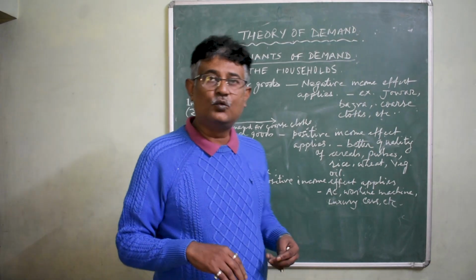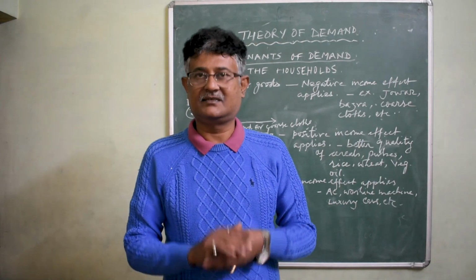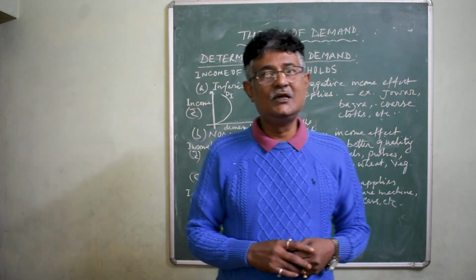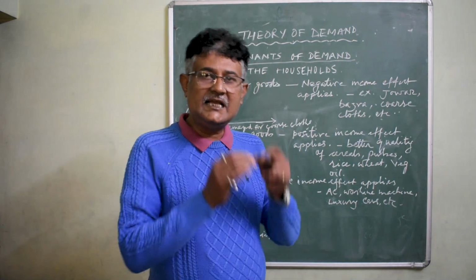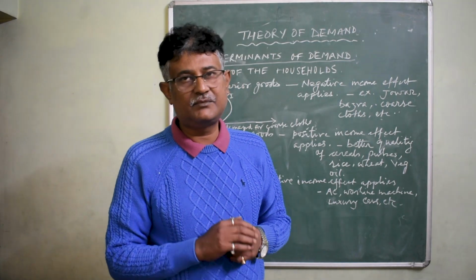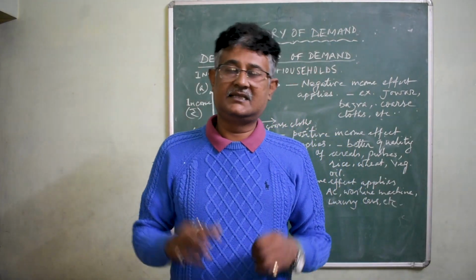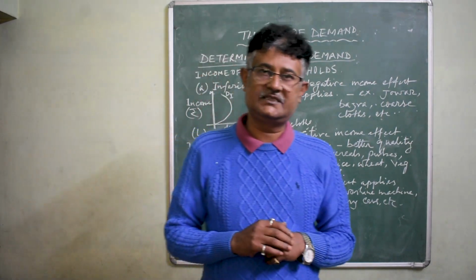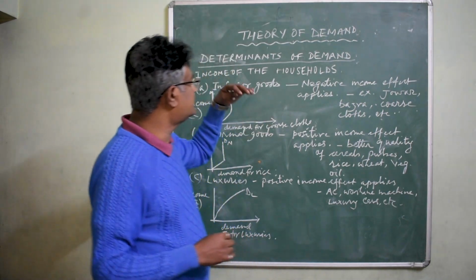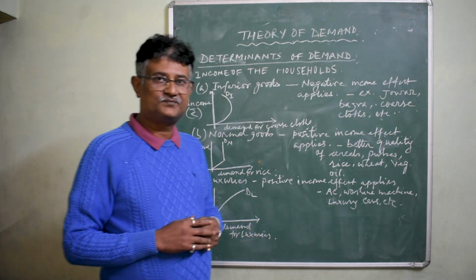Hello guys, welcome. So today we will be discussing the theory of demand, wherein in the earlier class we have discussed two important determinants of demand, that is the price of the commodity and the price of related goods. Now today we will be discussing the third determinant of demand, that is income of the households.